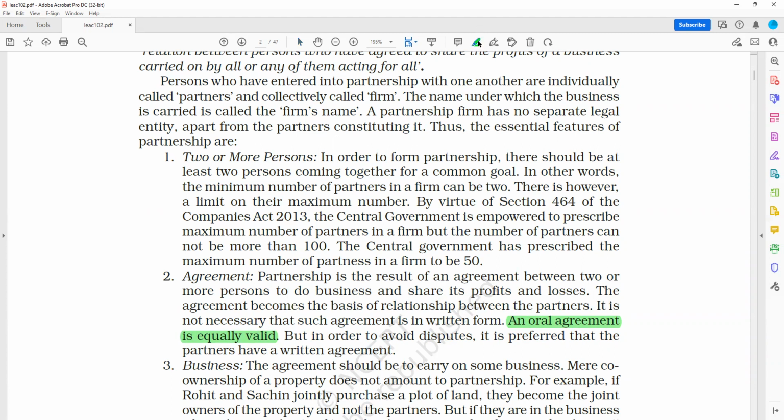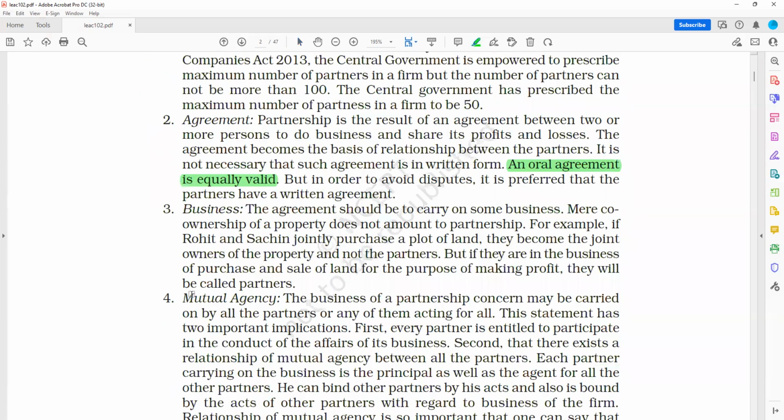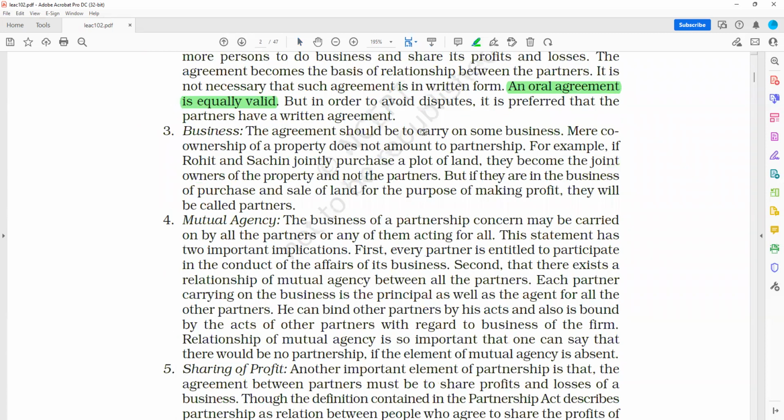So it basically says that yes, the partnership is preferable if it has written agreements. Then business, they should be able to carry on some business, like I was discussing, be it manufacturing or be it in a service sector. Then mutual agency, right? We discussed mutual cooperation. Then only a partnership may run.